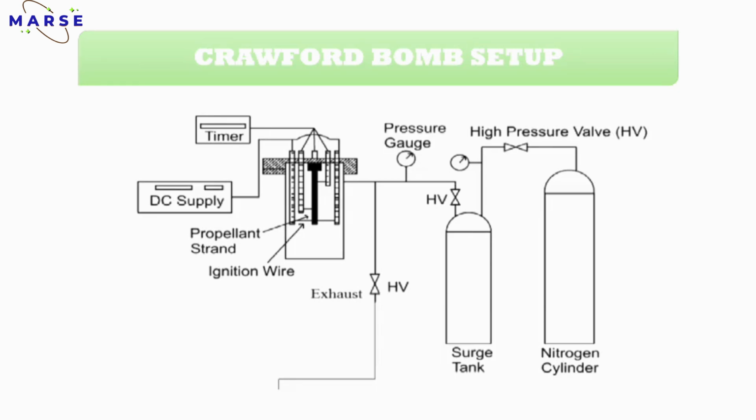After doing all this firing and testing, you will get a burn time for burning a specific length of that propellant. So what is the formula? The distance between fuse 1 and fuse 2 divided by the burn time. The burn time you will get from the timer. So that is your burn rate. Burn rate is a ballistic property, so you will get it from this type of setup.